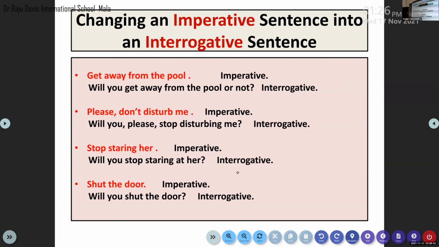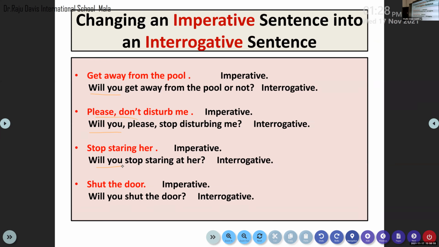Yes, ma'am. Are you all copying? Yes, ma'am. Please copy these examples with the heading "Changing an imperative sentence into an interrogative." I request everybody to underline the question word "will you" in your questions.